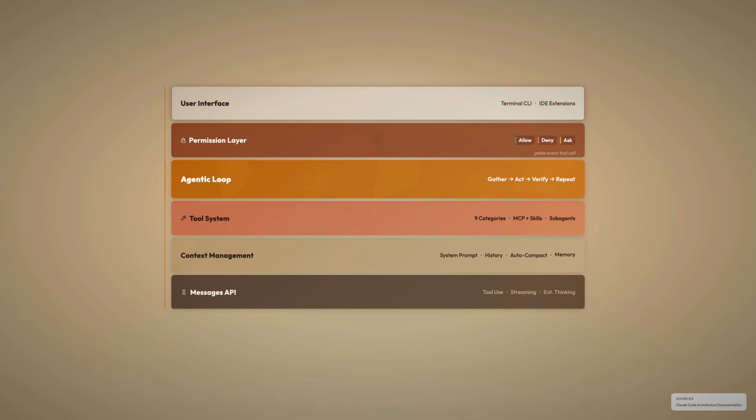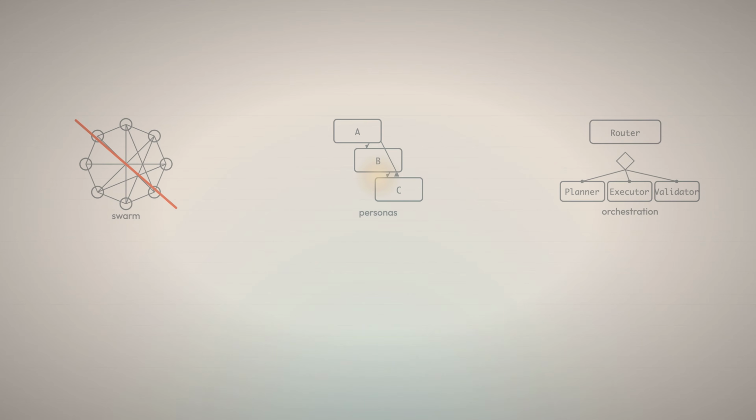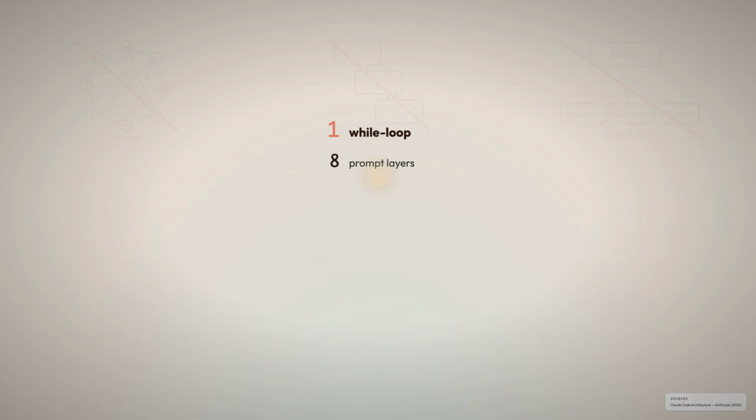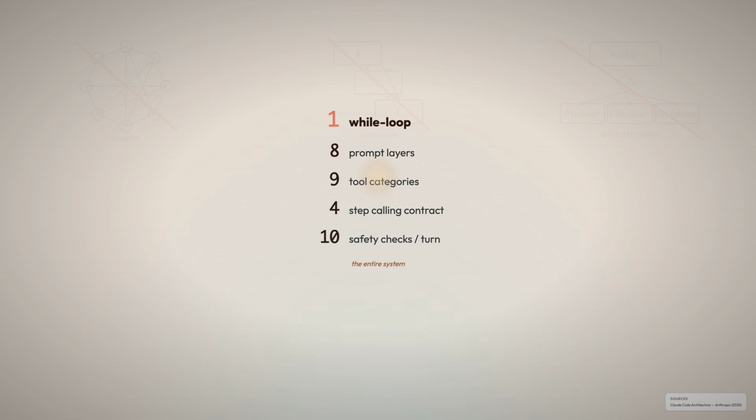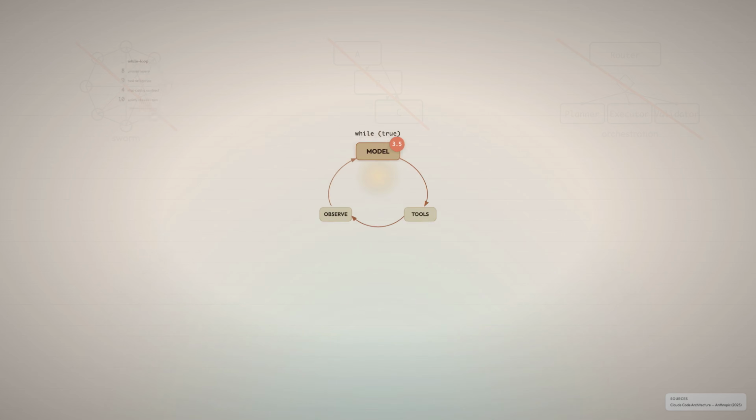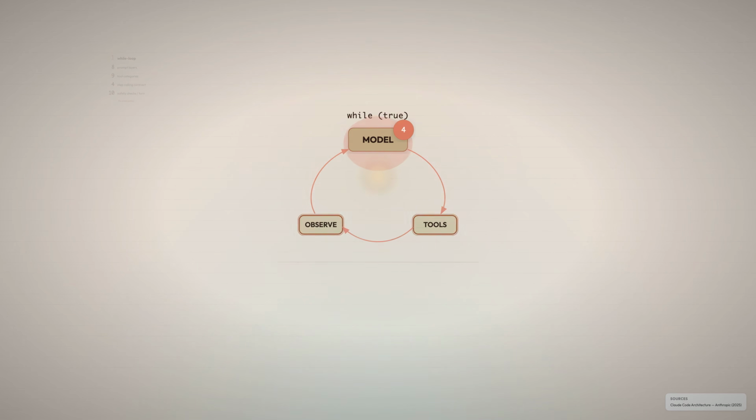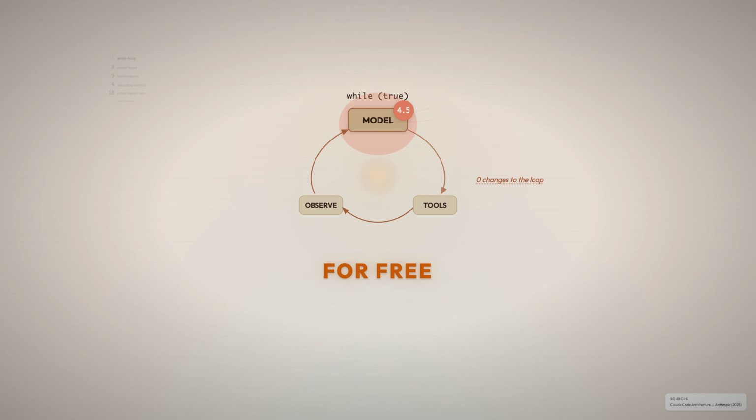6 layers, each with a clear job, but what ties them together? No swarm architecture, no competing agent personas, no orchestration framework. 1 while loop, 8 prompt layers, 9 tool categories, a 4-step calling contract, 10 safety checks per turn, that's the entire system. And that simplicity is the deepest design choice, because when your control flow is the model thinking, every improvement to the model is an improvement to the agent for free. One loop, getting smarter with every generation.